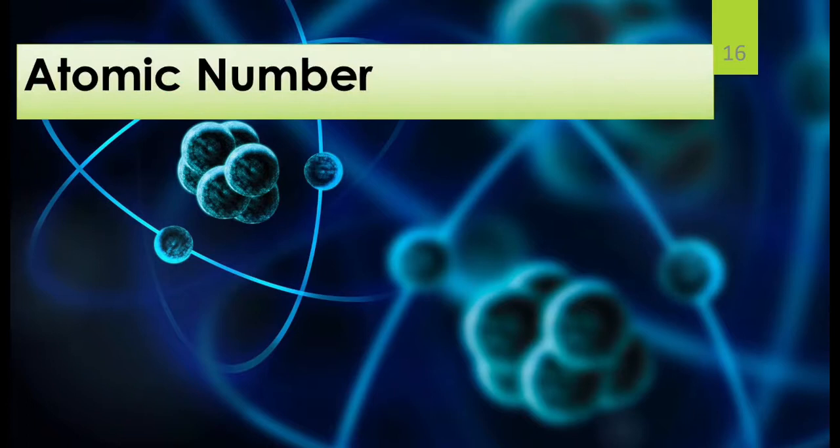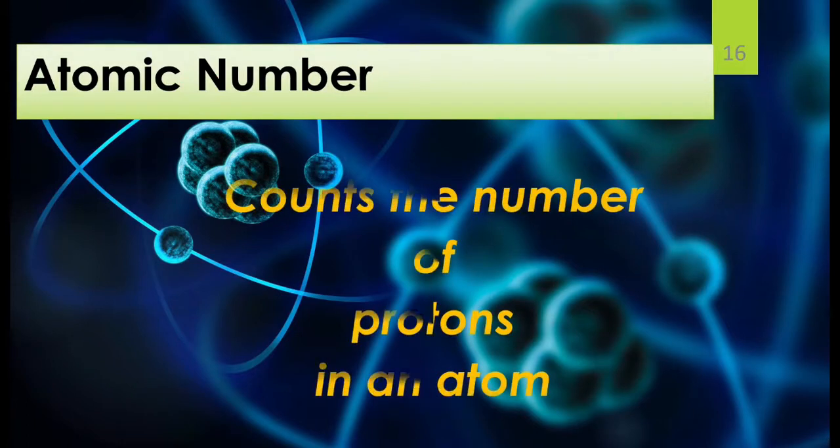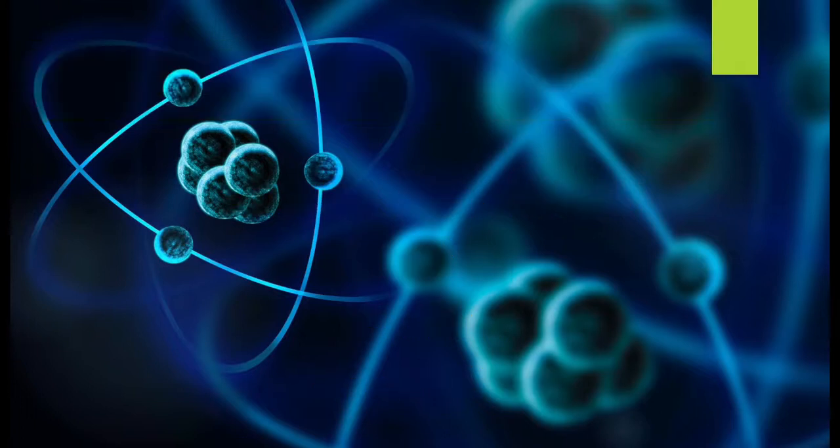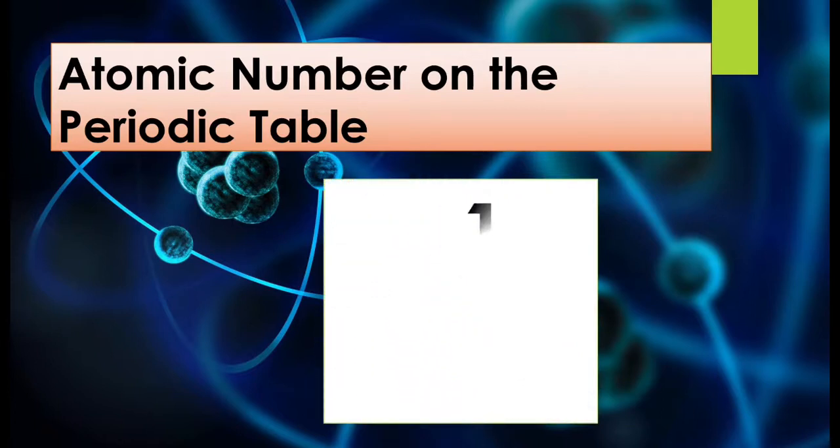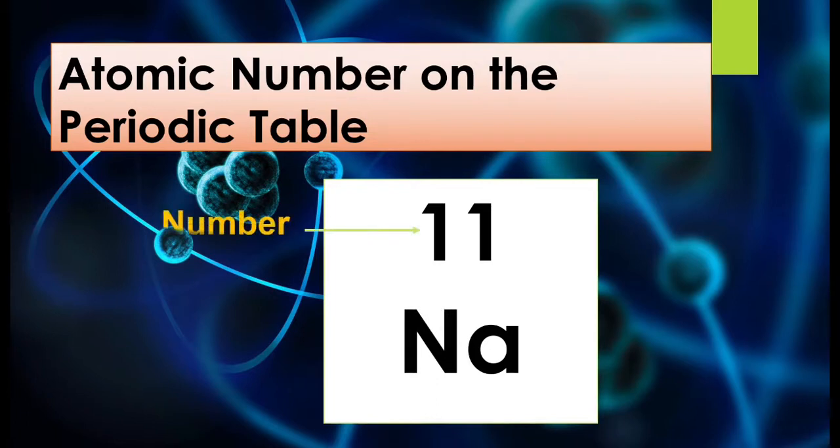Now, atomic number. If you count the number of protons in an atom, that gives you the atomic number of that element. So the number of protons present in an atom is the atomic number of that element. On the periodic table, if you have sodium, this 11 that you see is the atomic number of the element. That means it has 11 protons present in its nucleus. Na is the symbol for sodium.